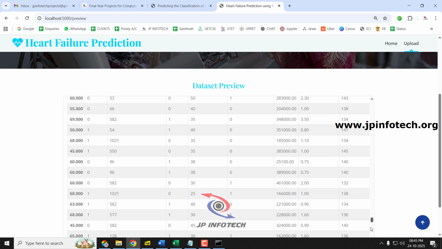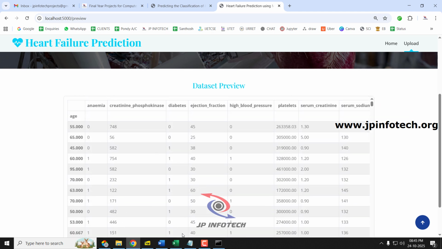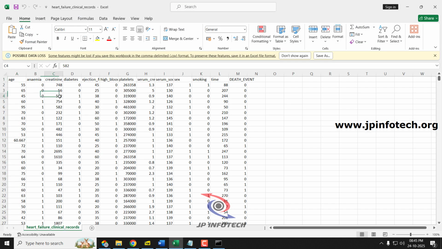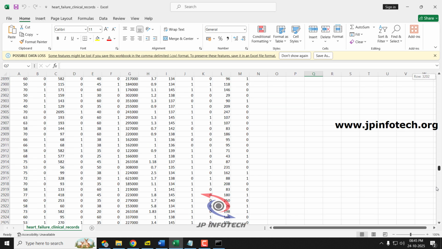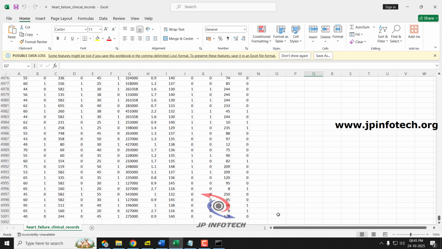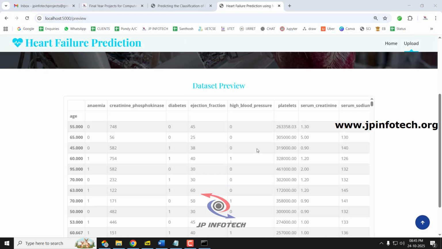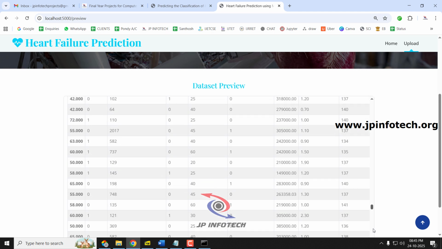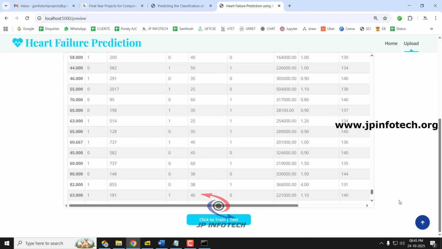So this is the dataset that we have uploaded. I'll show you the dataset in CSV format also. This is the original format which contains the features age, anemia, creatinine, diabetes, ejection, high blood pressure, platelets, serum, sex, smoking, time, death event. Here you can scroll down and see it contains around 5000 dataset records. This is being loaded here in this preview part. You can scroll down until the end of the page.